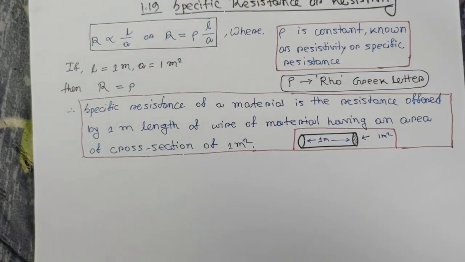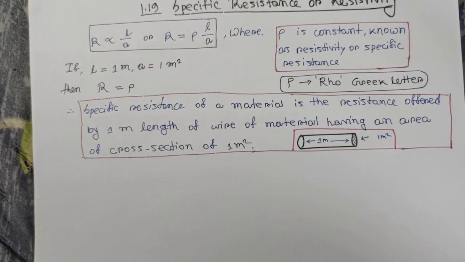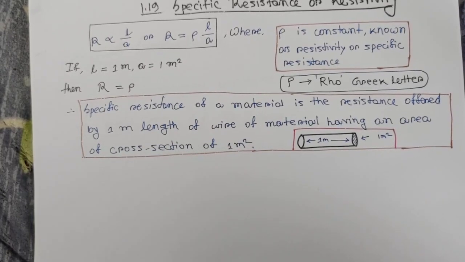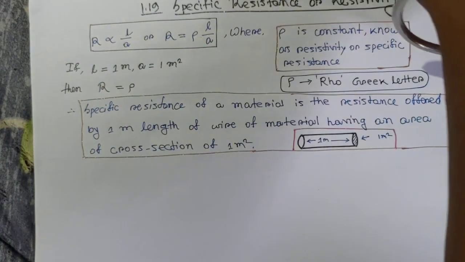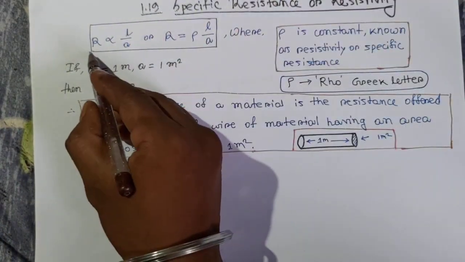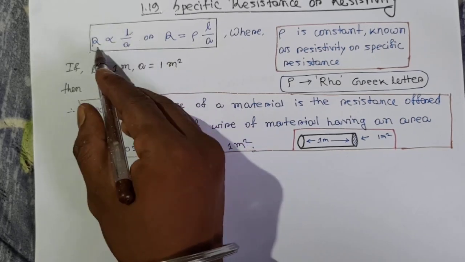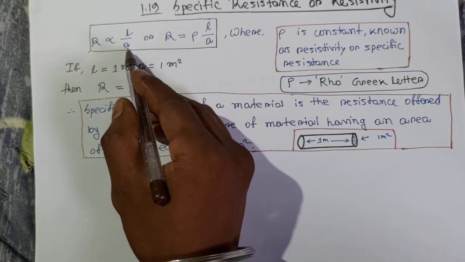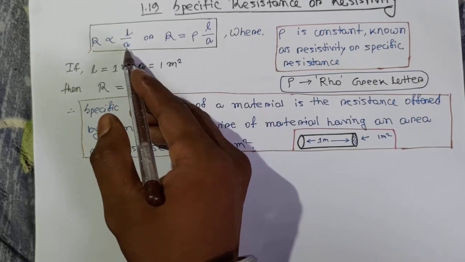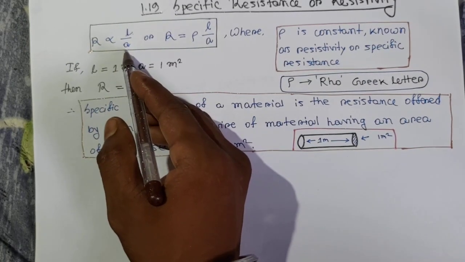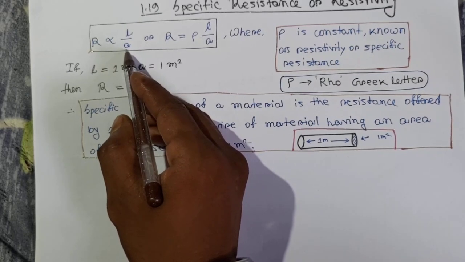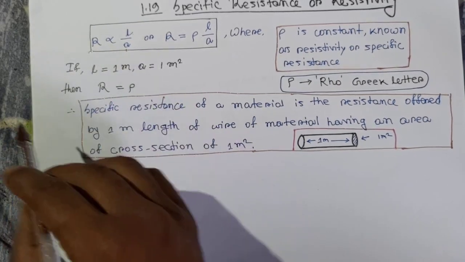Now, specific resistance or resistivity. We have seen previously that R is directly proportional to L, the length of the conductor, and inversely proportional to A, the cross section area of the conductor.